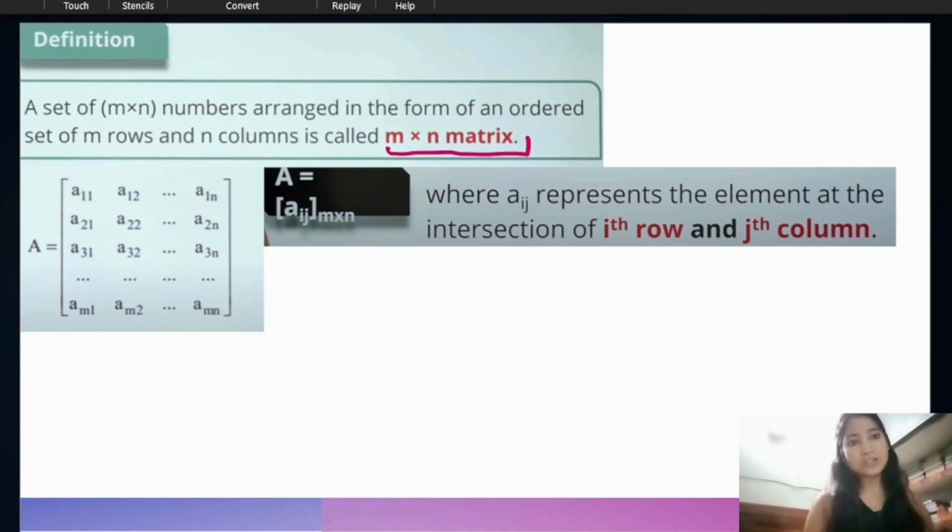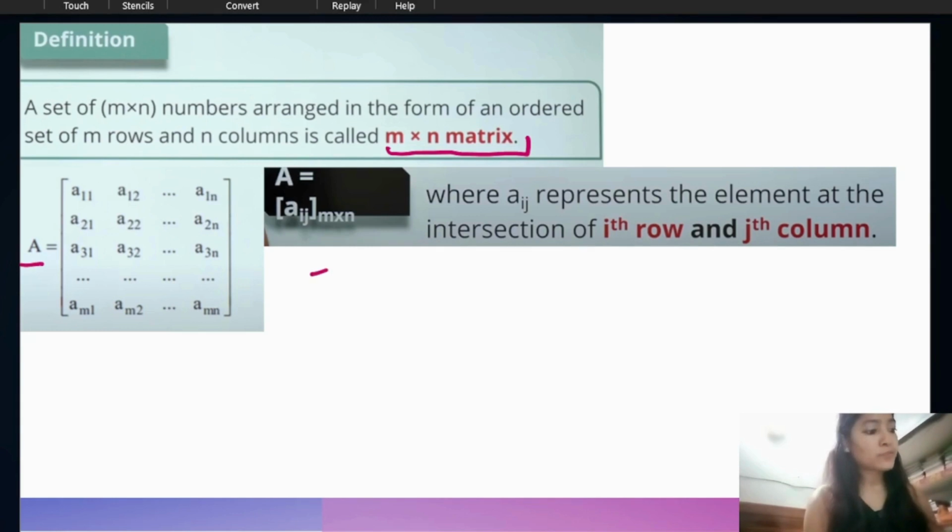First we have to understand what the rows are and what the columns are. Here you can see A is a matrix, and we denote matrices with capital letters. Here A11, A12, up to A1n are the elements. Next is A21, A22 up to A2n, and these are the next row. So first we have to understand what a row is and what a column is.